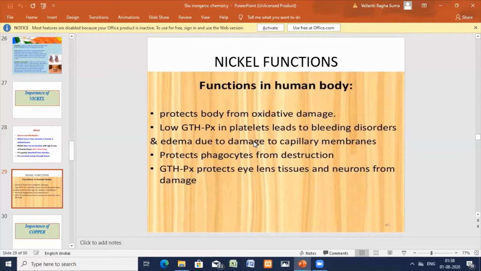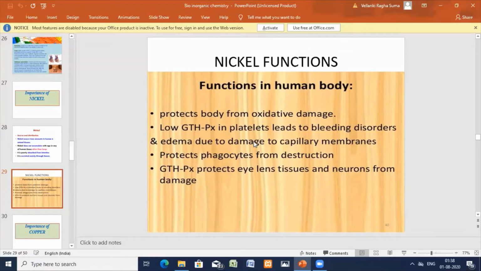Okay, so nickel occurs in the blood serum in animals. Mainly it is a constituent of enzymes. It protects phagocytes from destruction. It also protects islet tissues and neurons from damage, and protects from oxidative damage.